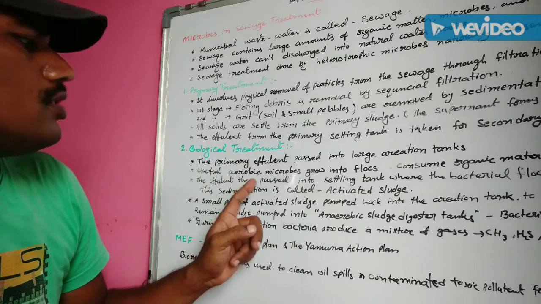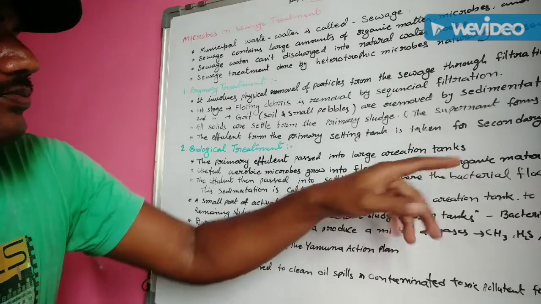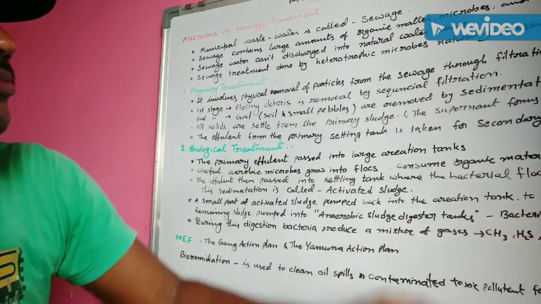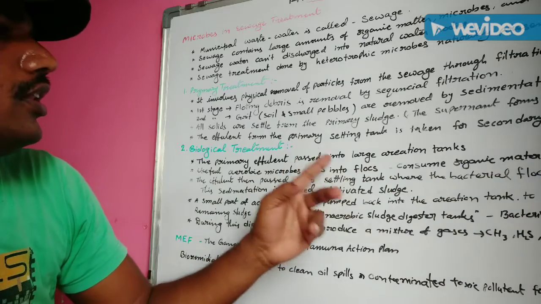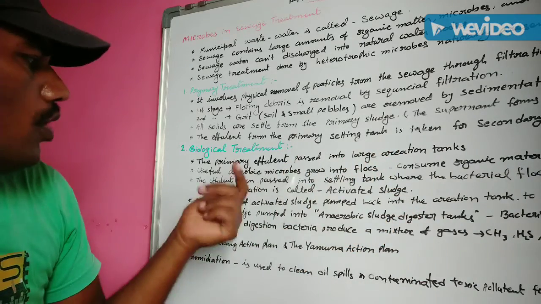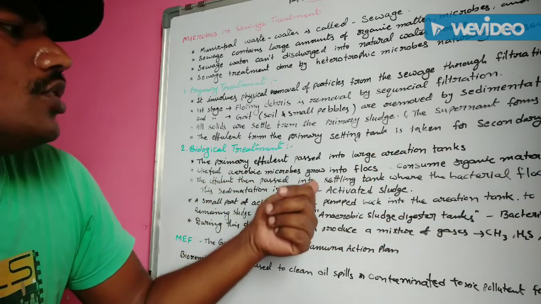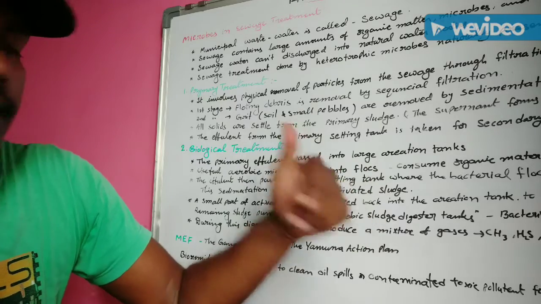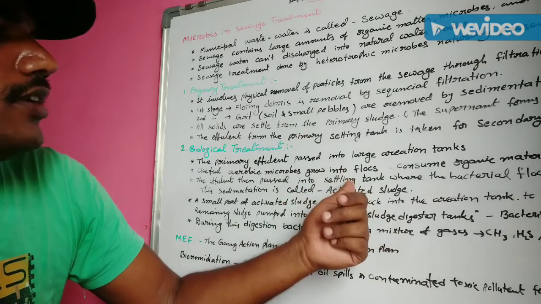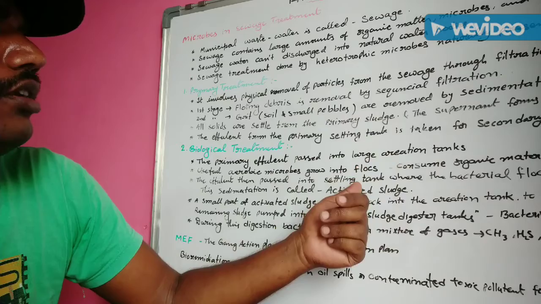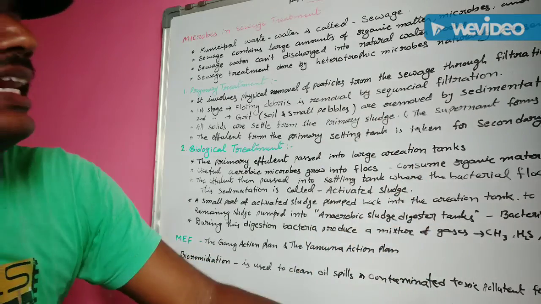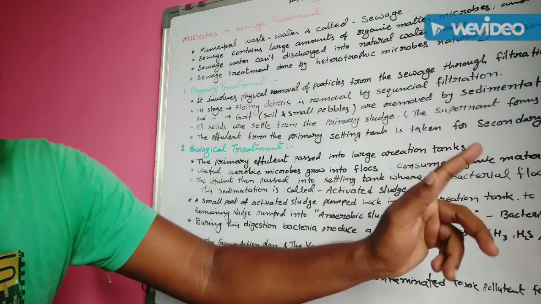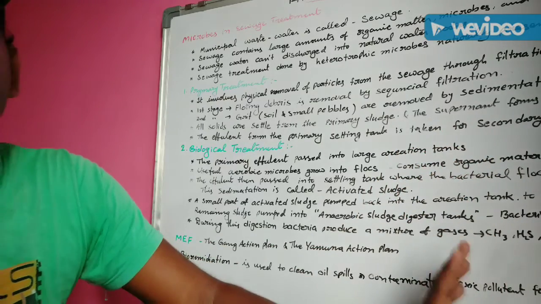This effluent, after reducing the BOD value and after consuming organic matter in the effluent in this large aeration tank, is then passed into the settling tank. Understand? Settling tank. From the aeration tank we send it to the settling tank, where the bacterial flocs are allowed to sediment.